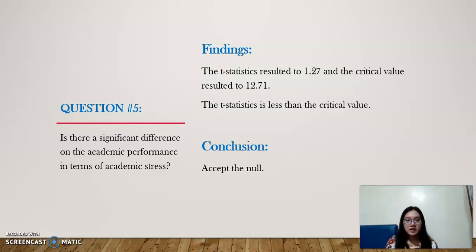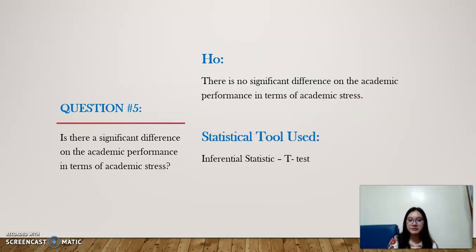Findings. The t-statistic resulted to 1.27 and the critical value resulted to 12.71. It is less than the critical value, therefore, it's concluded to accept the null hypothesis. The null hypothesis, there is no significant difference in the academic performance in terms of academic stress. Statistical tool used, inferential statistic t-test.